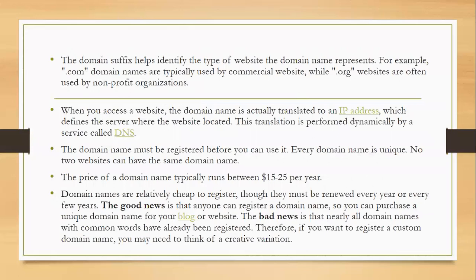Why so? Because the suffix helps us know the type of website the domain name represents. For example, .com shows a commercial website, .org shows a non-profit organization, and there are some country-specific ones as well. For example, .sz is for Switzerland, so there are many suffixes. With the help of that we can identify the country, because countries make their own domain names.